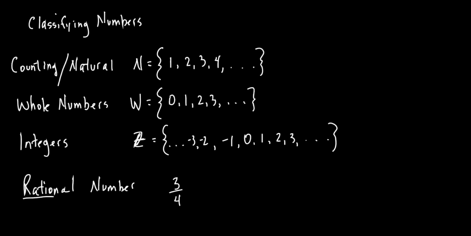What kind of a number is 3/4? It's a rational number, isn't it? Now, is it a counting number, whole number, integer? No, but it is considered to be a rational number. Any number that you can make. What about 7? Is that a rational number? It is, because you could always make this 7/1, okay? Or you could make it 14/2. That's 7, isn't it? So 7 could also be considered a rational number. So any of these numbers could still be considered a rational number, all right? So rational numbers up here, all those other ones are underneath rational number. We okay with that? Anytime you can make it a fraction.